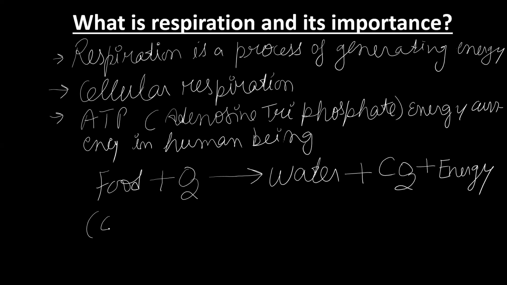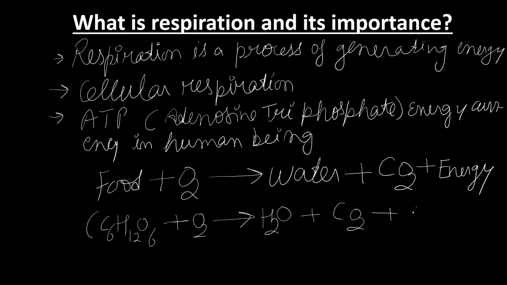So this is the normal equation. Especially the food is glucose. The glucose will be broken down with the help of oxygen, and there is a release of water, carbon dioxide and ATP. This is the normal equation for respiration.